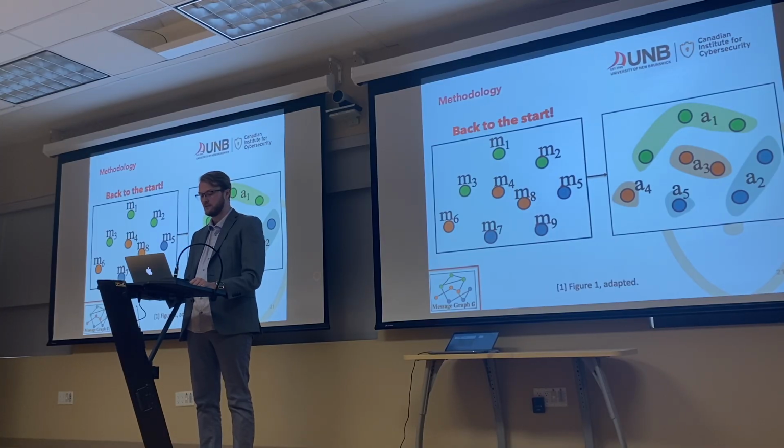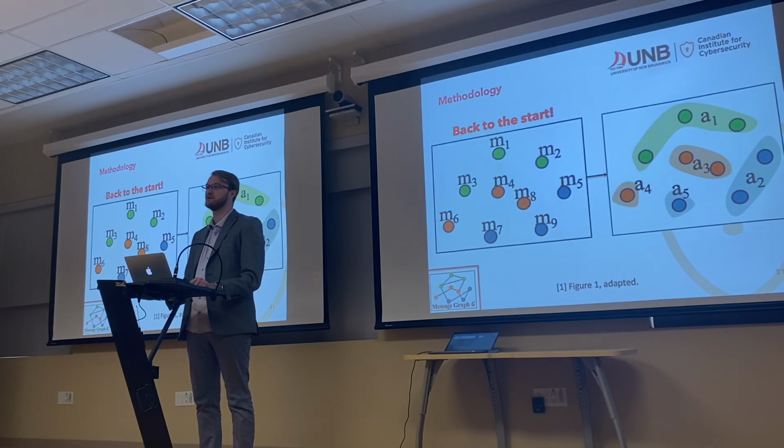And now we're going to construct what are called anchor graphs. So we're going to take all of the similar messages in parts of the graph, and we're going to basically group them in little groups. So here we can see all of these three green nodes will form this little green blob, if you will. And then some of the other ones might not be perfect. So we might have these two blue ones here will form one blue blob, and then one might just be by itself. We actually have to specify how many of these anchors we're going to consider in our graph, so that's important for later. But yeah, we're going to have this graph.